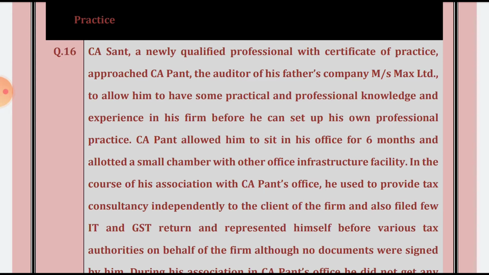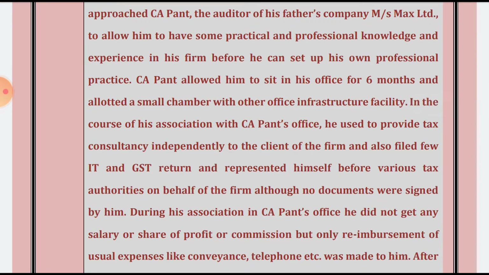In the course of his association with the CA Pent office, he used to provide tax consultancy independently to the clients of the firm. So he was directly and independently providing service to the client, and also filed a few IT and GST returns and represented himself before the various tax authorities on behalf of the firm, although no documents were signed by him.